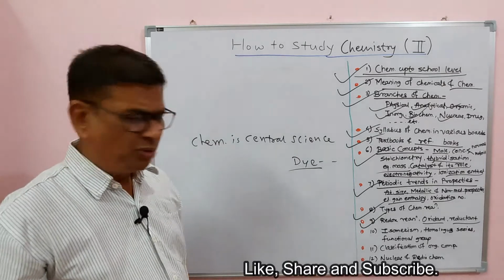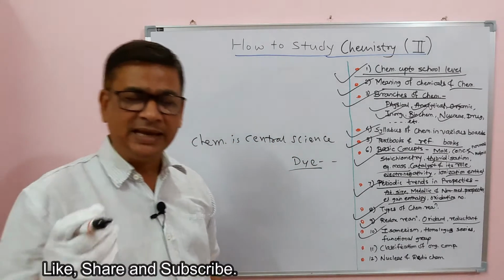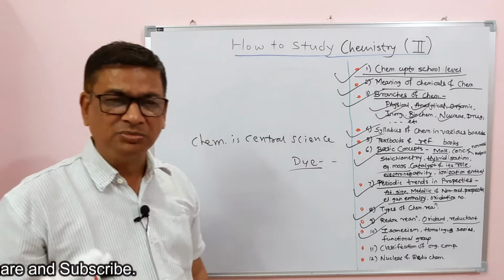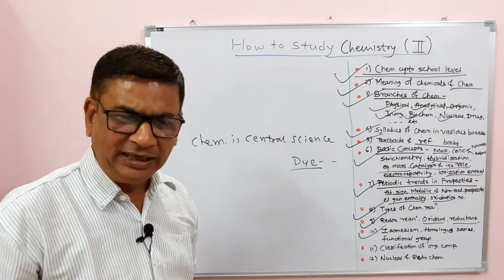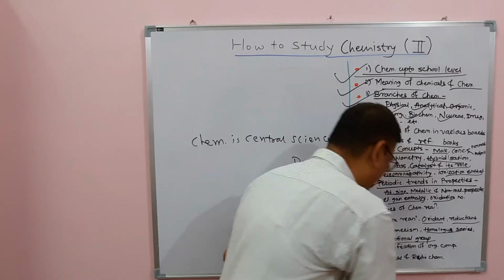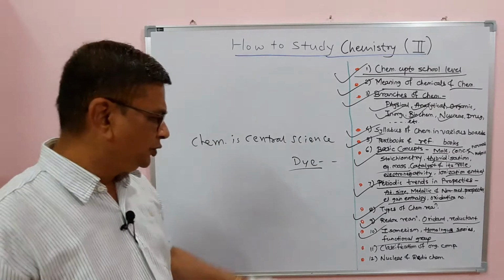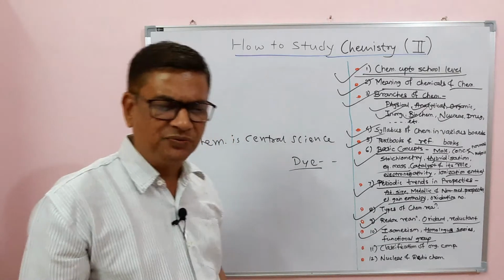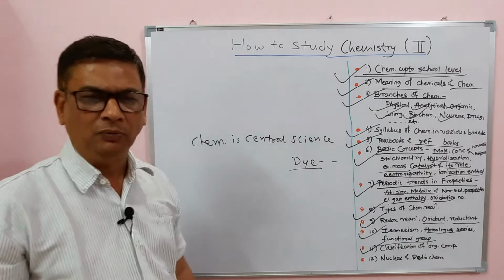Coming to organic compound properties, the student should know isomerism, the various isomers. There are functional isomers, position isomers, structural isomers, optical isomers; all these students should know. Then homologous series and functional group are the special topics in organic chemistry. Due to different functional groups, we get different compounds. Then classification of organic compounds.